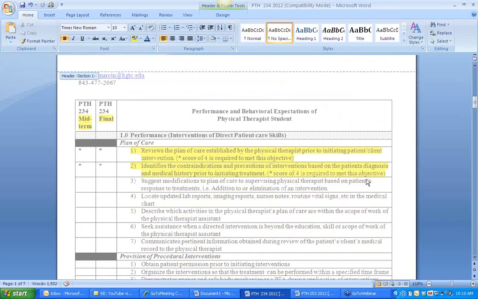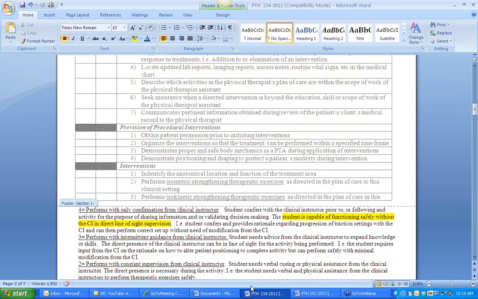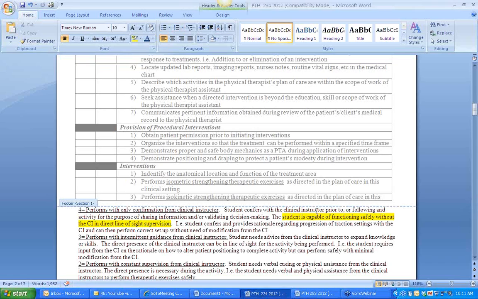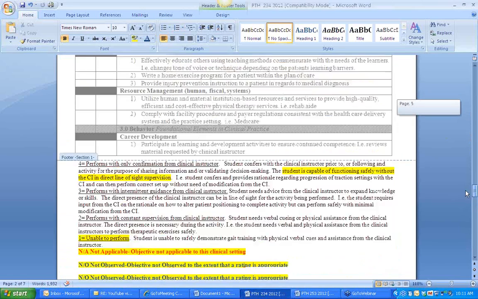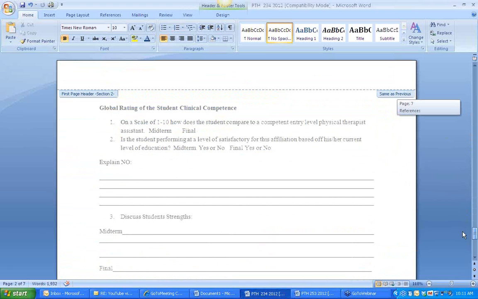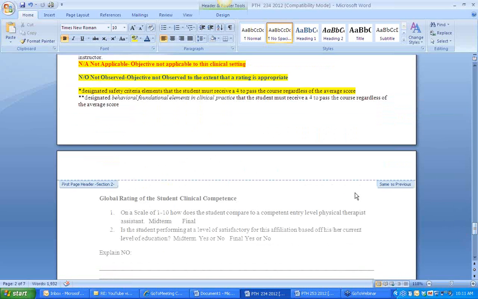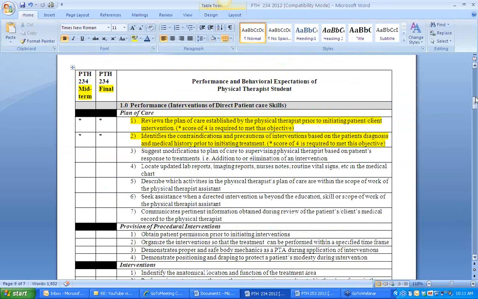Good, good. Well, I think the next part we need to go over is the notion that there's a self-evaluation portion. But when I look at this document, I don't see the self-evaluation portion. So where is it? Well, that's correct, Sean. The student actually does the exact same tool on themselves. So the tool the clinical instructor is utilizing to grade the student has a copy that the student uses to do the same thing on themselves.